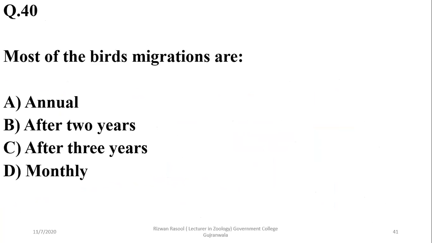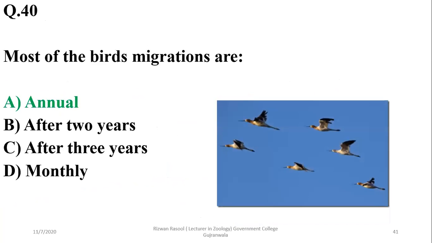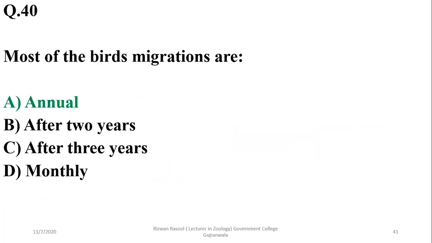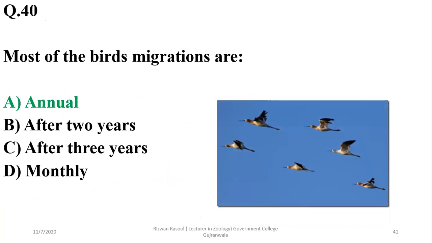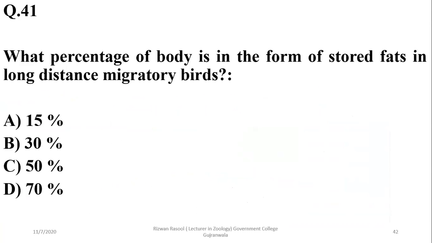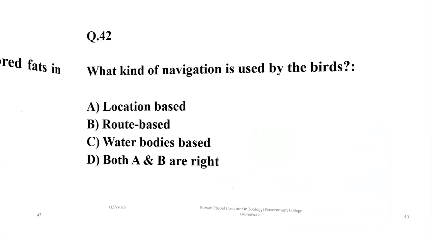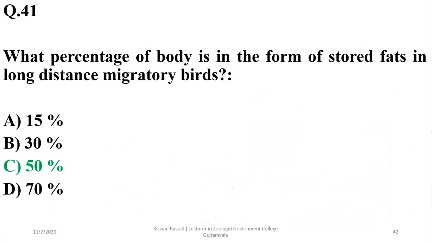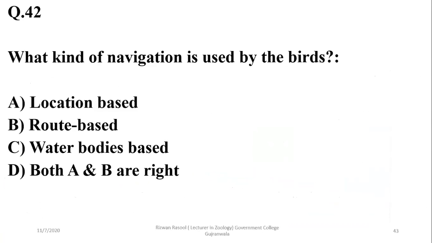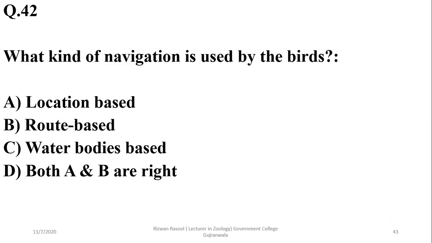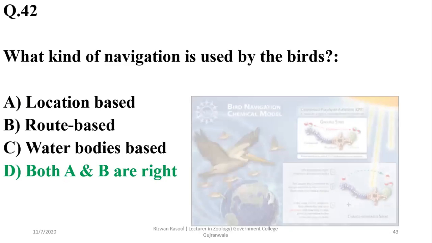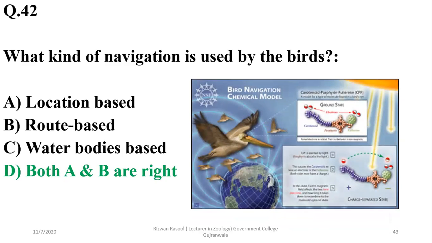Most bird migrations are based on annual activities, and migratory birds usually migrate annually from one area to another area. What percentage of body weight is in the form of stored fats in long distance migratory birds? It's almost 50%. Long distance migratory birds have to utilize lesser weight energy contents, and it is in the form of fats. What kind of navigation is used by birds? Birds may use location-based as well as route-based navigation. So right option is delta.